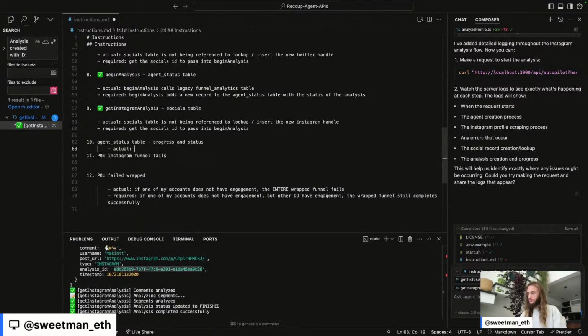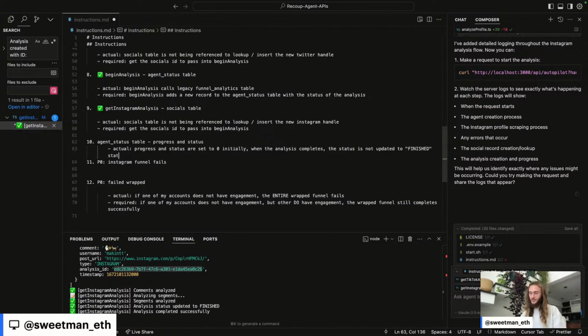Actual progress and status are set to 0 initially. When the analysis completes, the status is not updated to finished status.